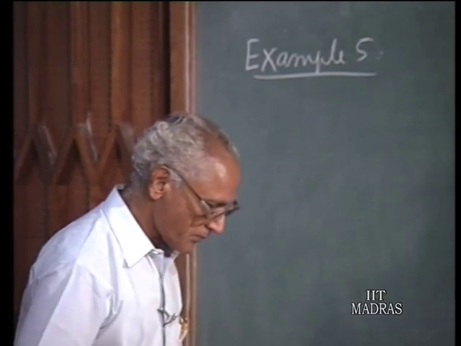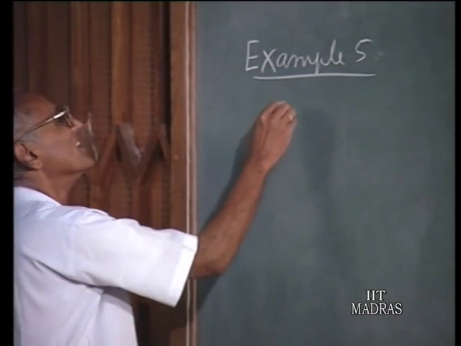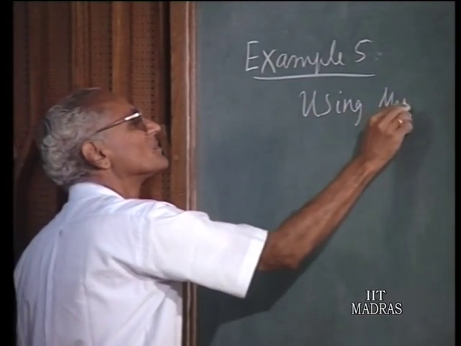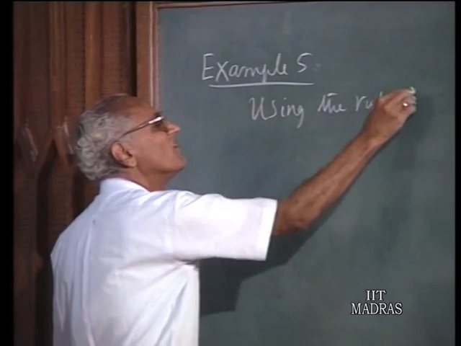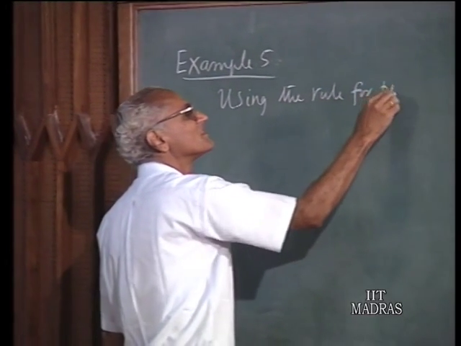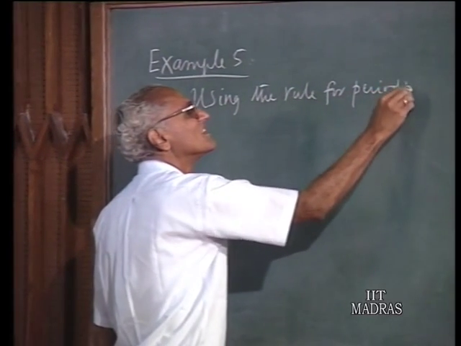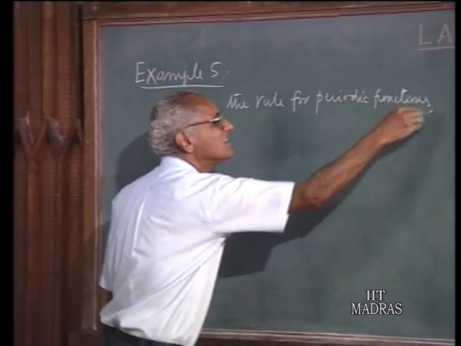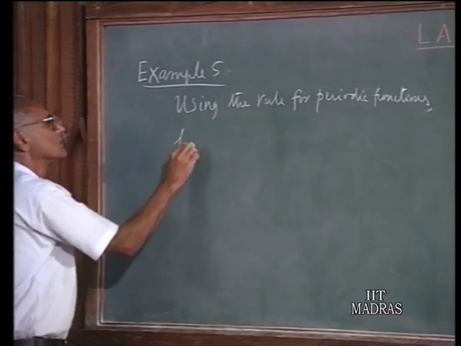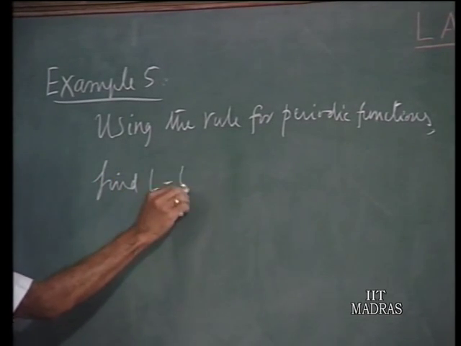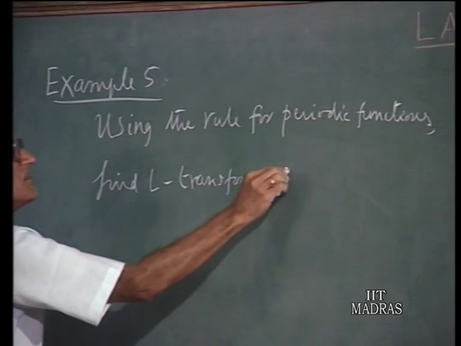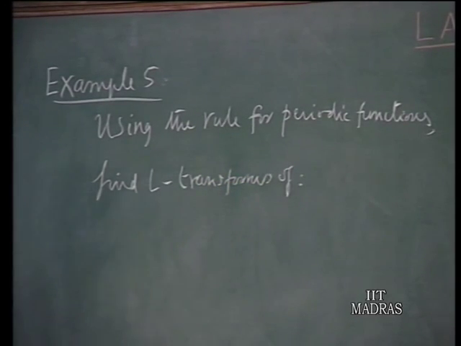Let us consider one more example. Using the rule for periodic functions, find Laplace transforms of two functions.